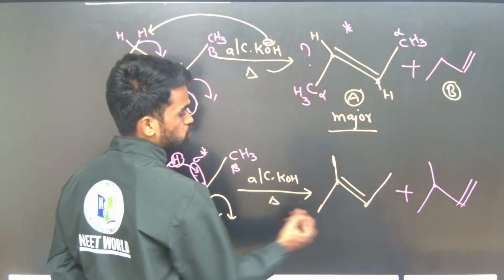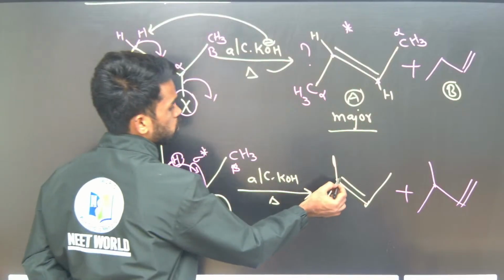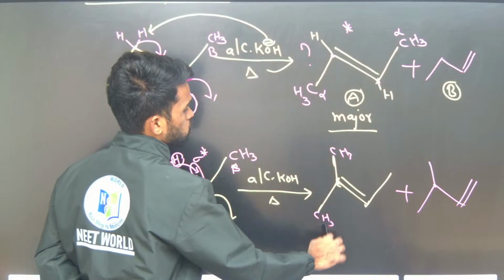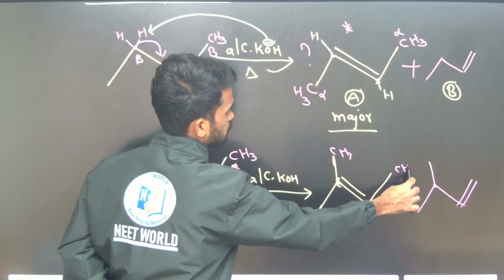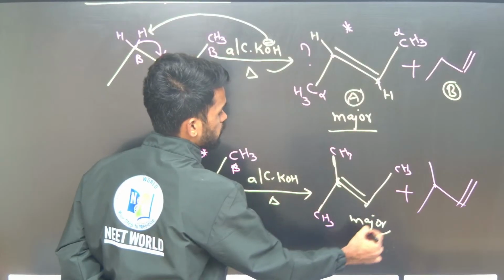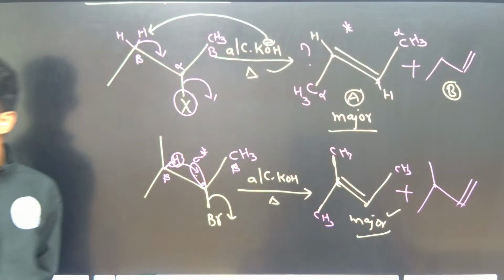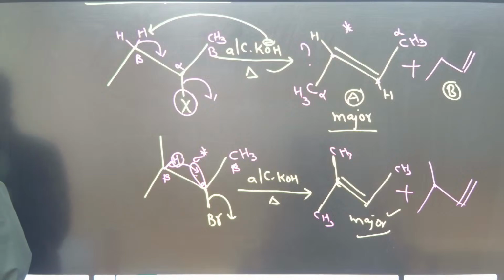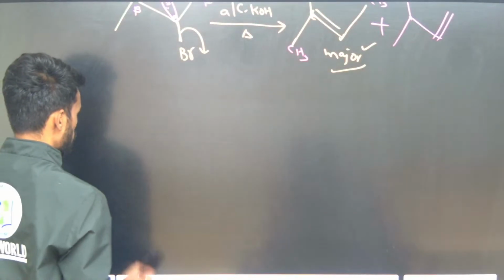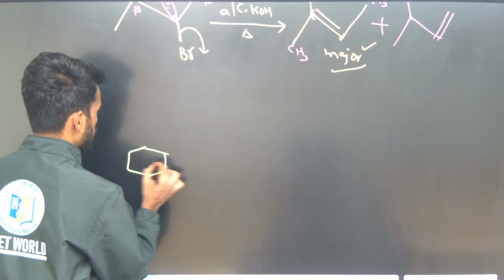Again, which is the more substituted alkene? See, how many alpha hydrogens are there? This side 6 and this side 3, so a total of 9. So this is more stabilized. That's why it is formed as the major product. We need to remember this concept. Next, I am giving you one more example.